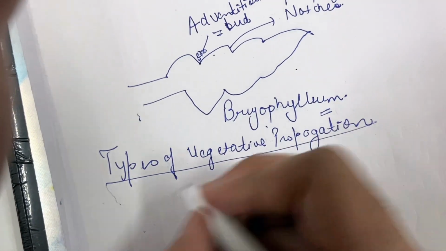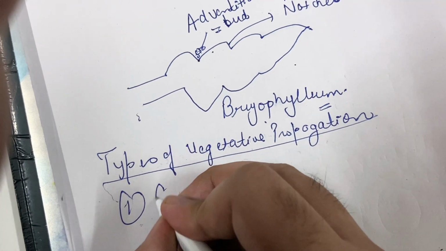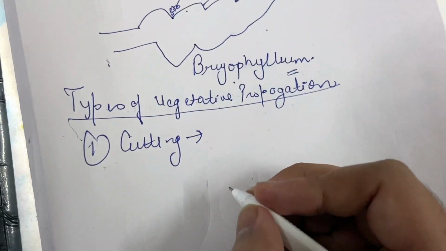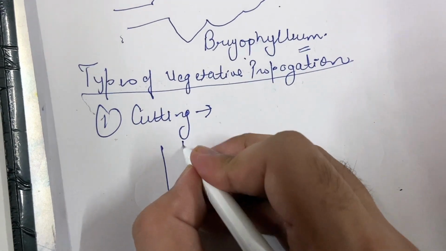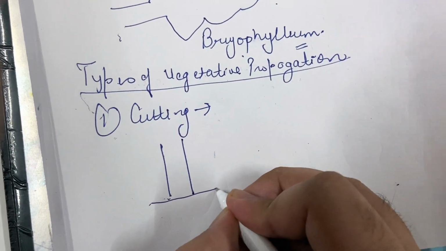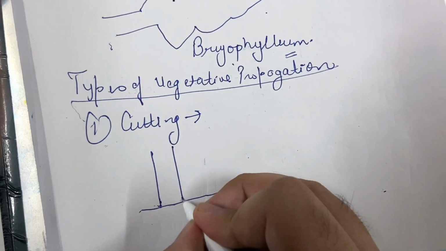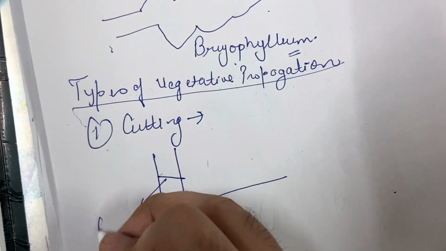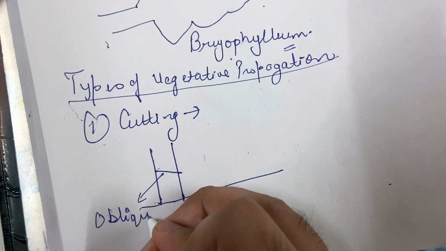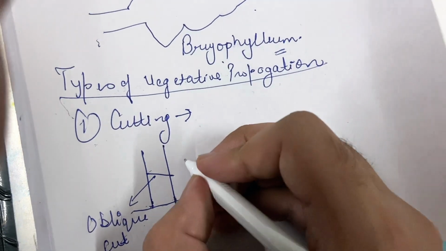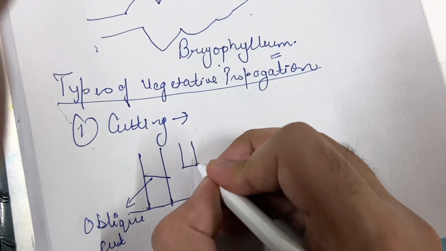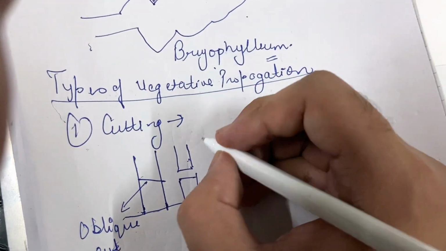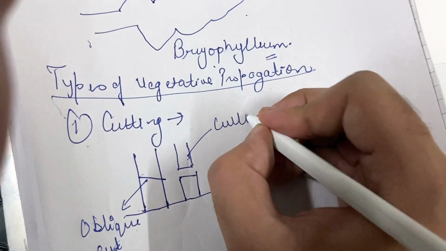The first type of vegetative propagation is cutting. In cutting, imagine this is a plant, the stem of a plant. We cut this stem like this. This is the oblique cut which we have made. Now this part which has separated from the plant is known as cutting.